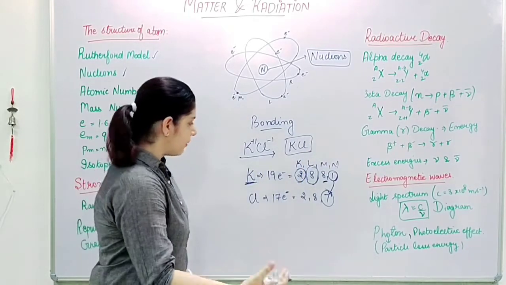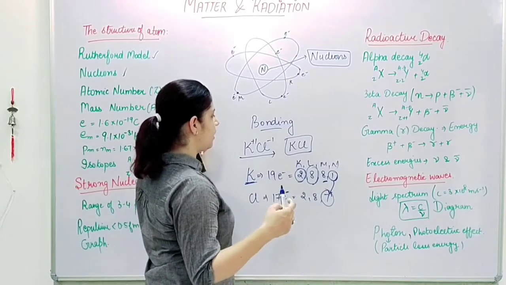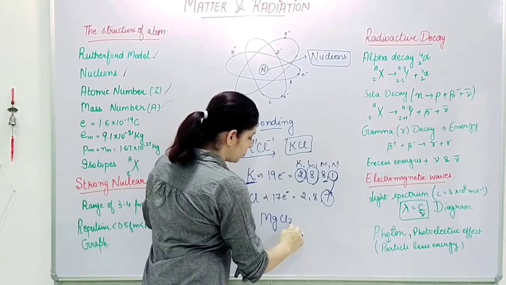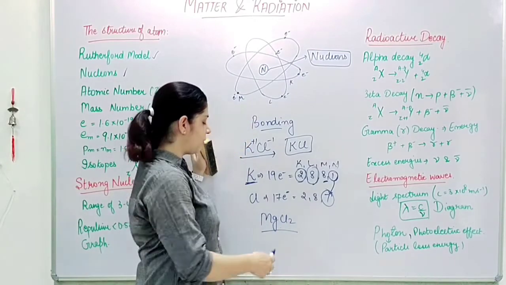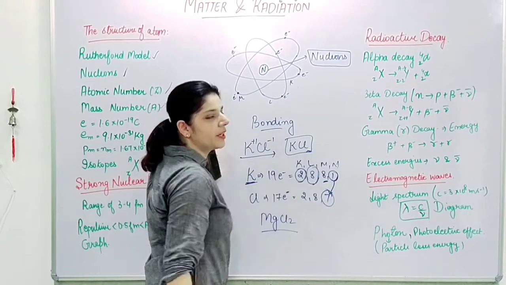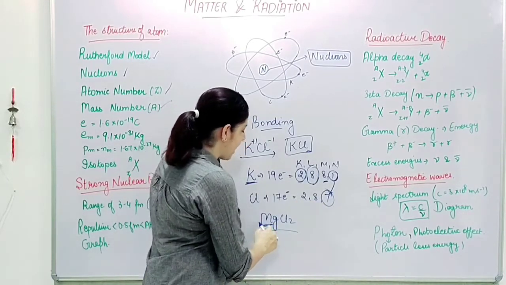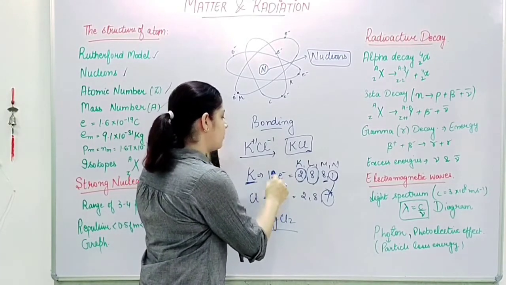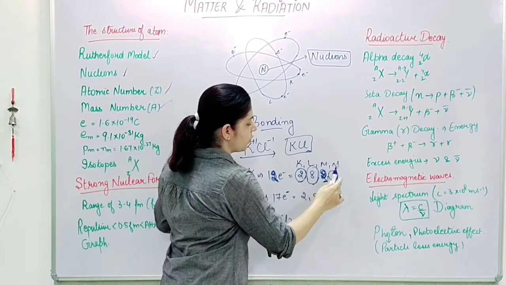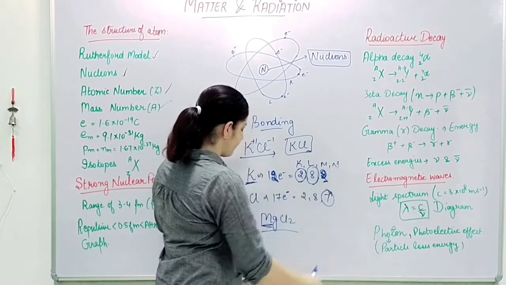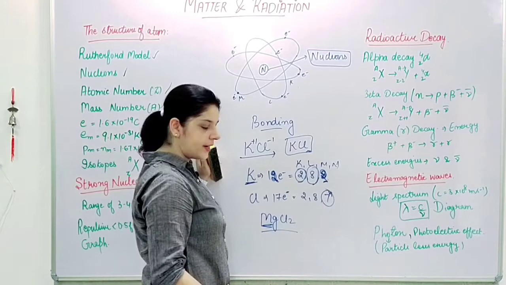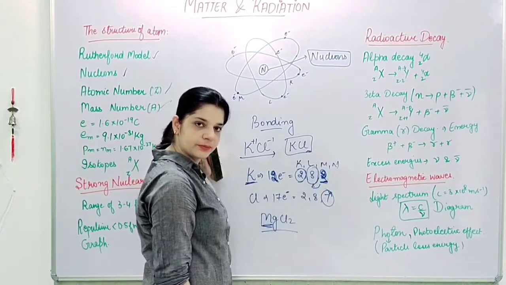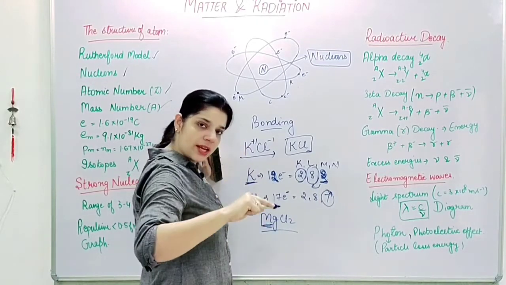Whereas if you ask what will be the formula for magnesium chloride, MgCl2, why does this 2 come when it is not coming over here? It is because magnesium has 12 electrons, so it is 2, 8, 2, and chlorine is this thing. So magnesium can give out 2 electrons to come back to 8, whereas chlorine can take only 1.